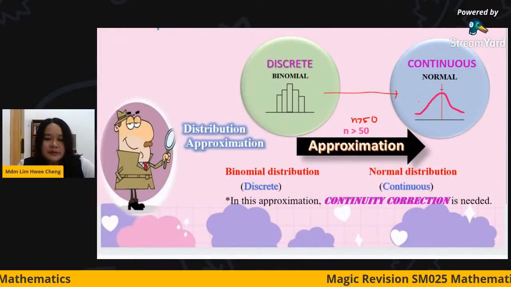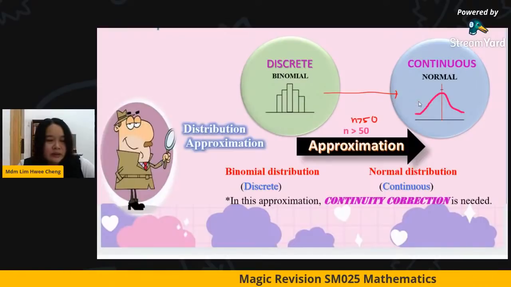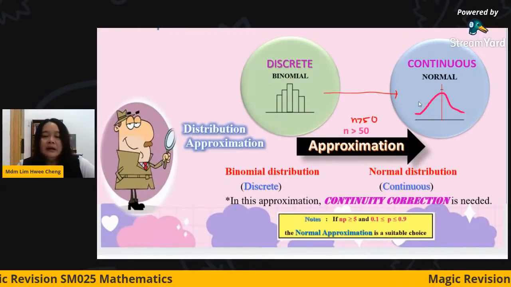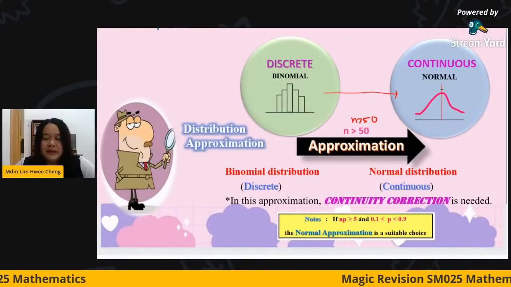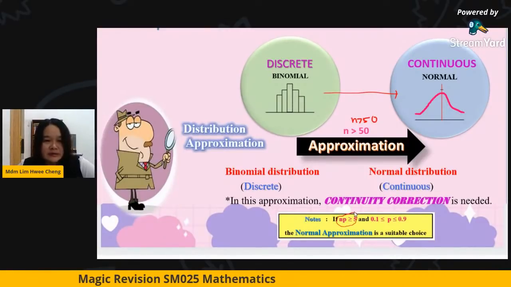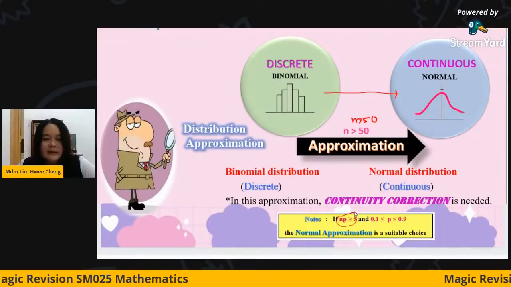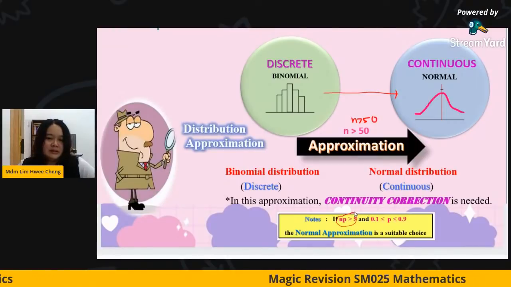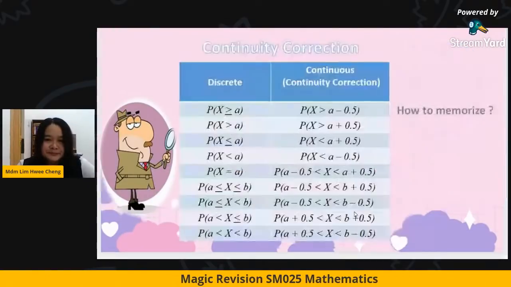So we need a process that we call continuity corrections. Okay, continuity correction. So you are going to make some adjustment. So normal distribution is suitable for you to use. Sometimes they will ask you questions, state whether it's suitable. Whenever your np is greater than or equal to 5, the normal distribution is a suitable choice.